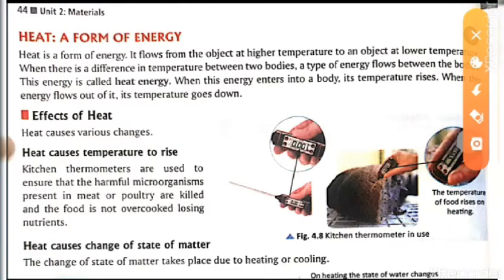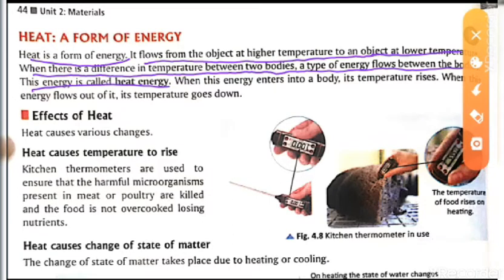So heat is a form of energy. It flows from an object at high temperature to an object at lower temperature. When there is a difference in temperature between two bodies, a type of energy flows between the bodies. This energy is called heat energy. That means I would like to tell you all, if this is the